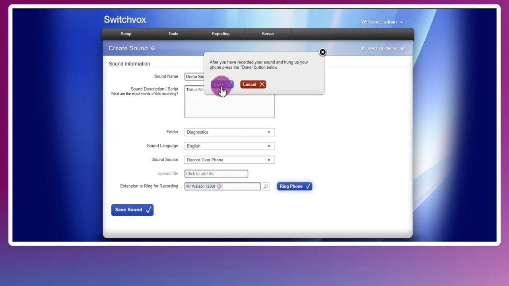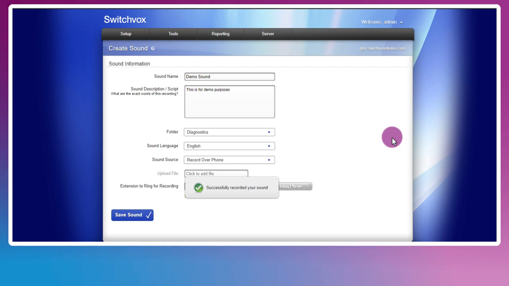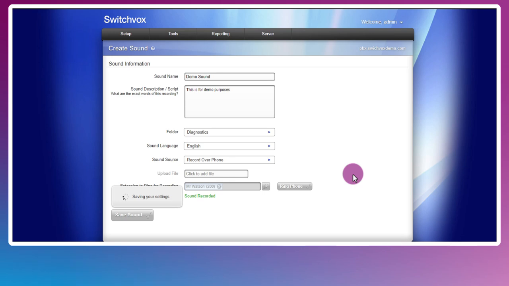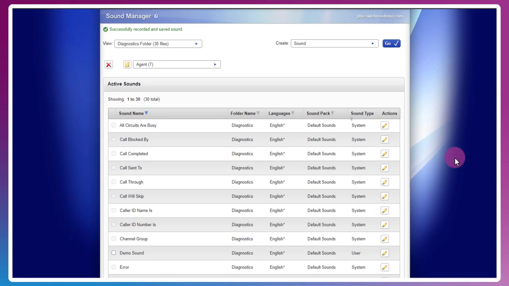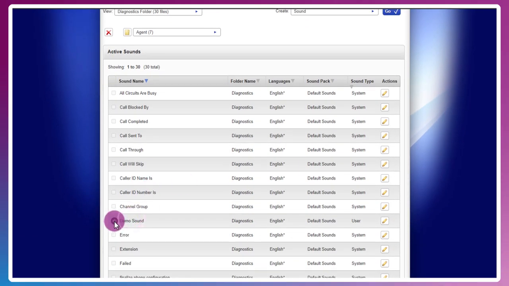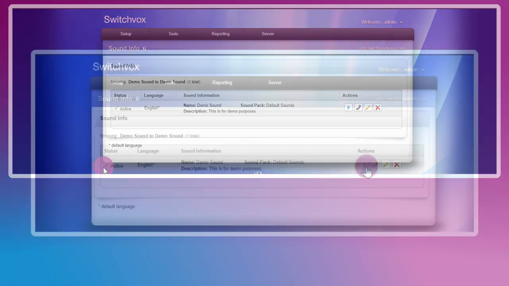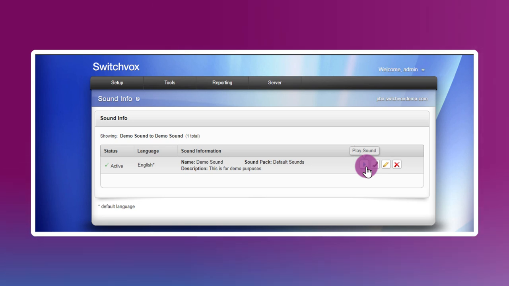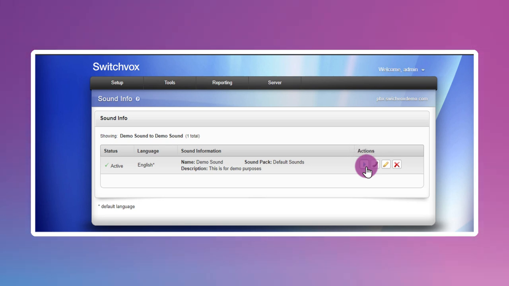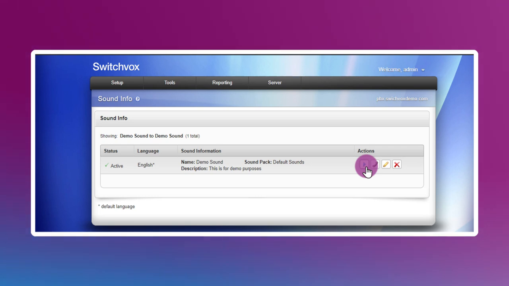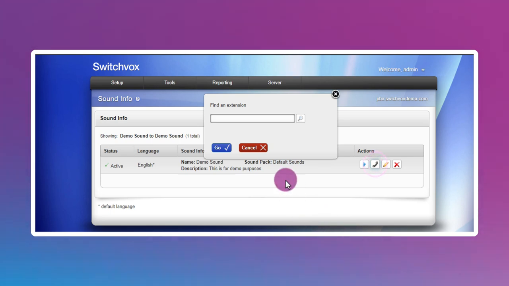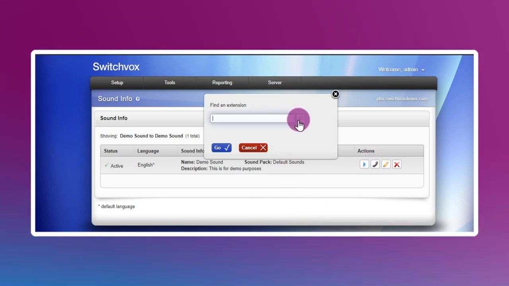Go back and hit done. Successfully recorded my sound, and I can go ahead and hit save. And we can see here my demo sound is right over here. I can either hit play sound, it'll download a copy to my hard drive so I can keep that on file, and I can also play it back, or I can just simply play it back over the phone at any point in time. Again, choosing the extension, dialing it in, or hitting it over here.